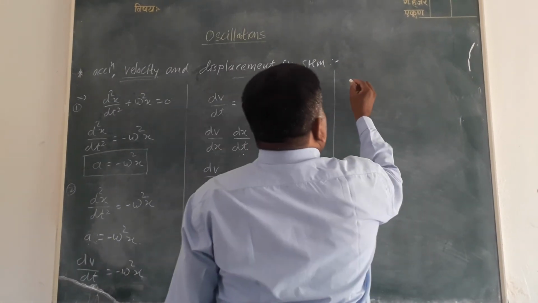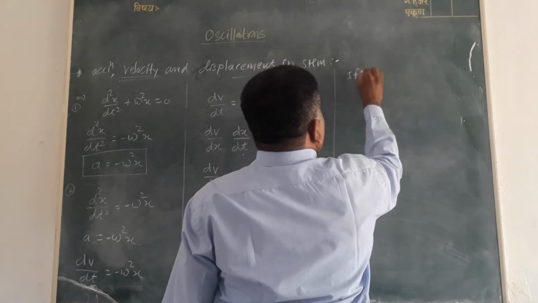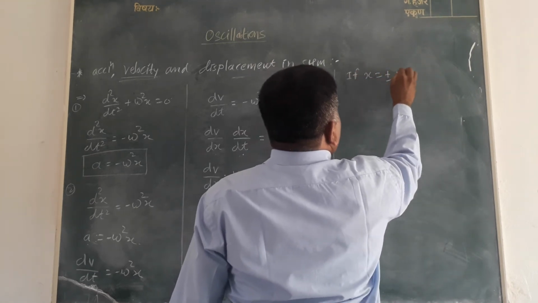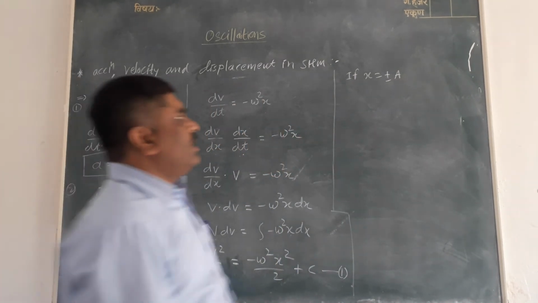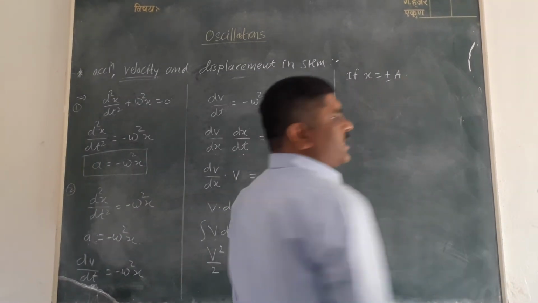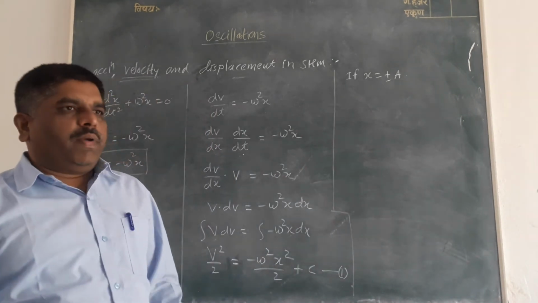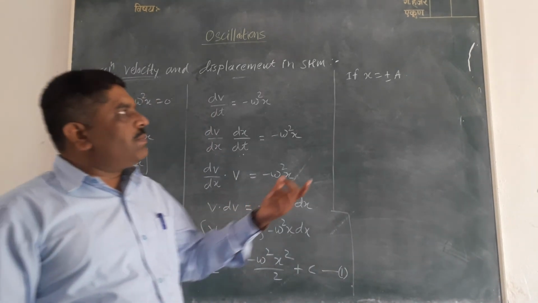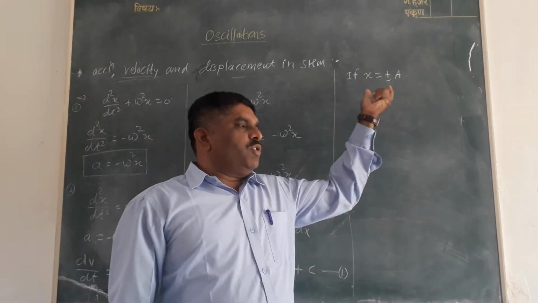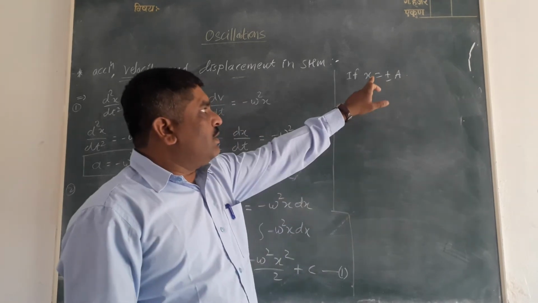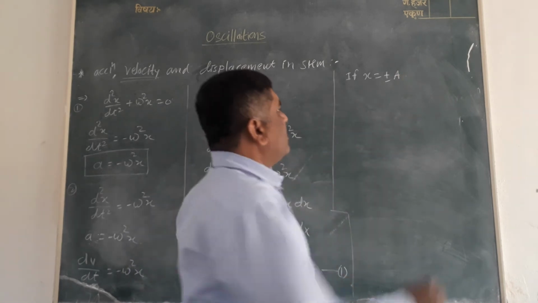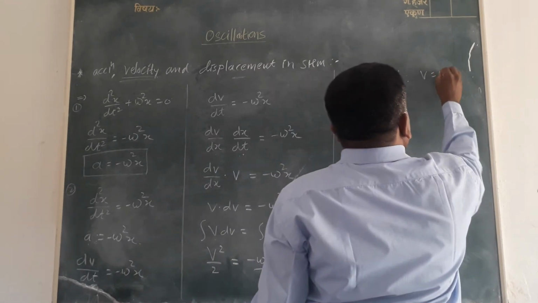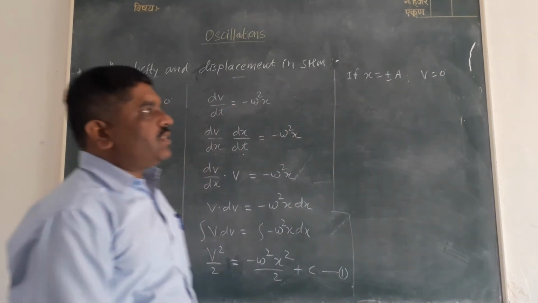Now we apply the condition: if the displacement of the particle is maximum, that is ±a, then this is the extreme position. When displacement is maximum, that position is called the extreme position. The extreme position displacement is ±a. Then at that position the velocity is 0.